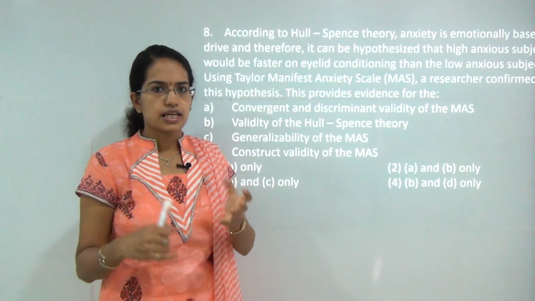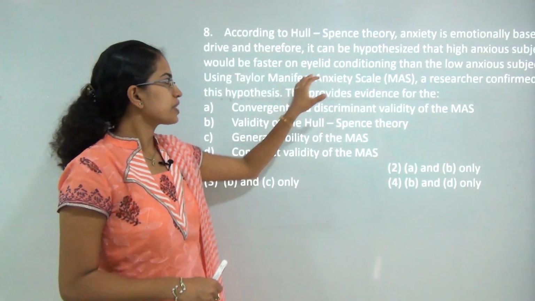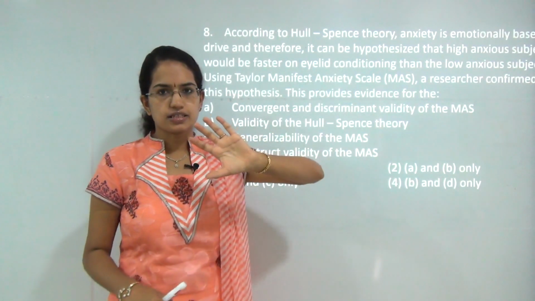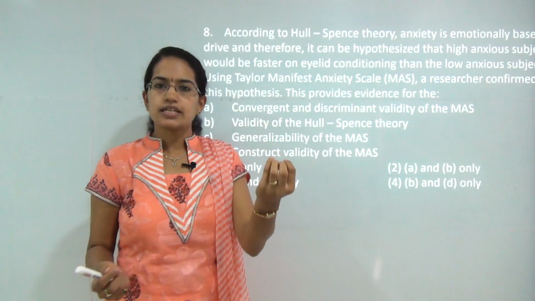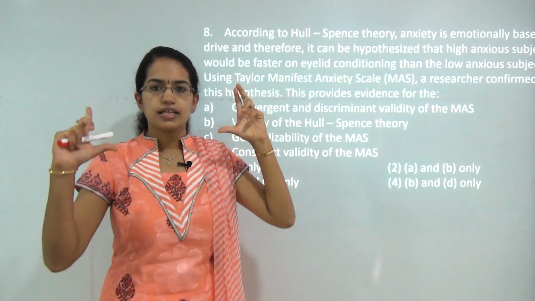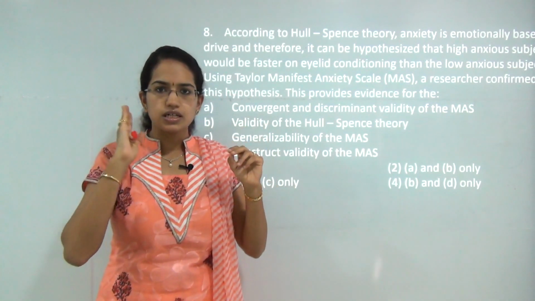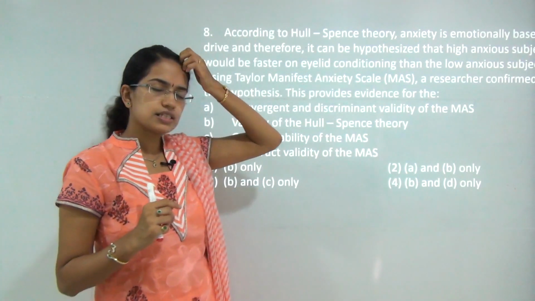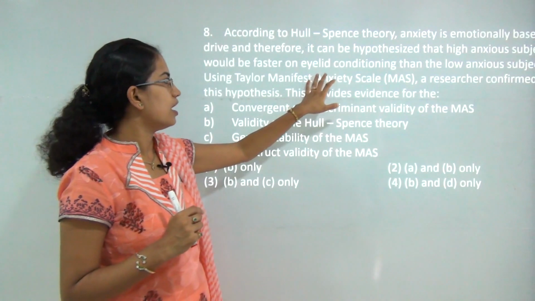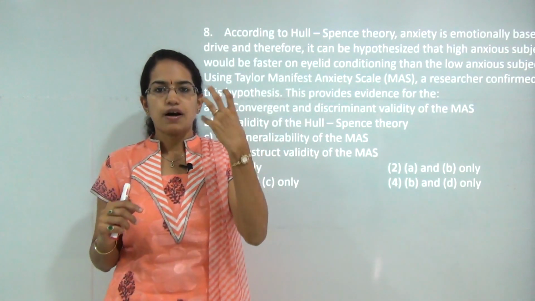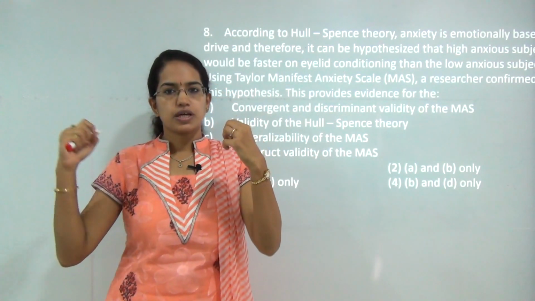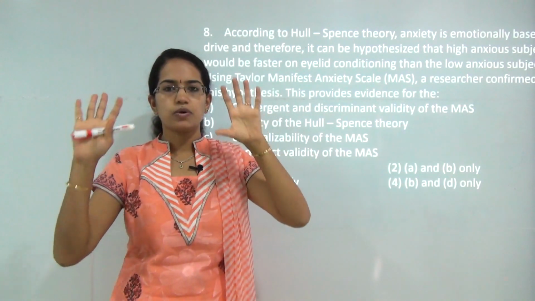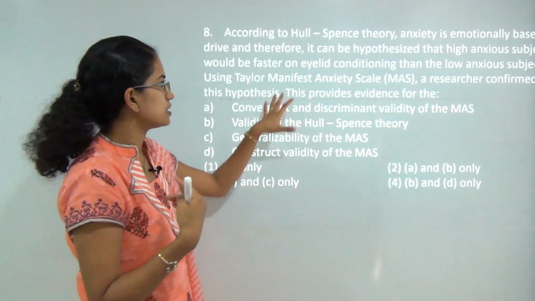Similar to the conditioning experiment that Pavlov did, there was an eyelid conditioning experiment where a puff is blown on the eye, it blinks, and you hear a sound. When the puff blows into the eye, you hear a sound. Even if the puff won't blow, you would blink the eye and hear the sound.